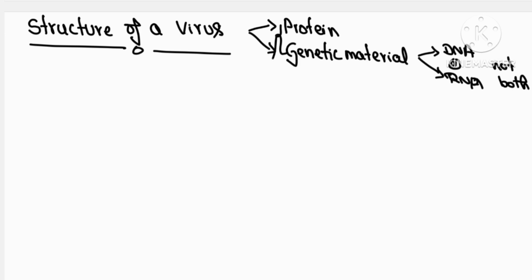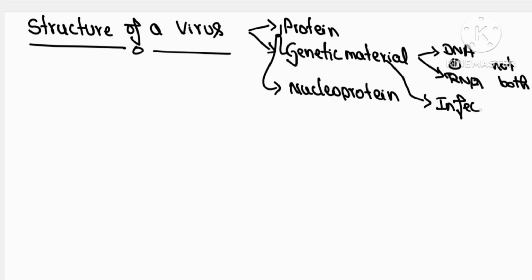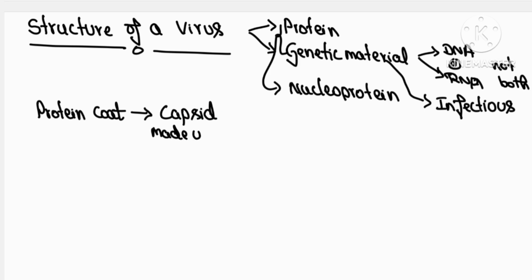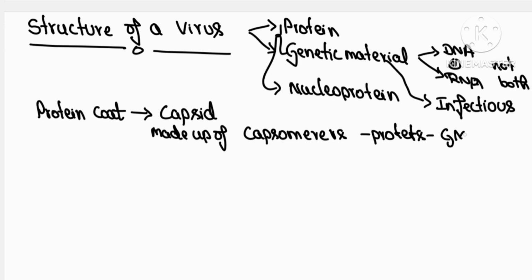Since a virus has both protein and genetic material, it is called a nucleoprotein. Nucleo means genetic material and protein means protein. The genetic material is infectious, meaning it enters the host, takes over the host replication machinery, replicates, and finally kills the host.